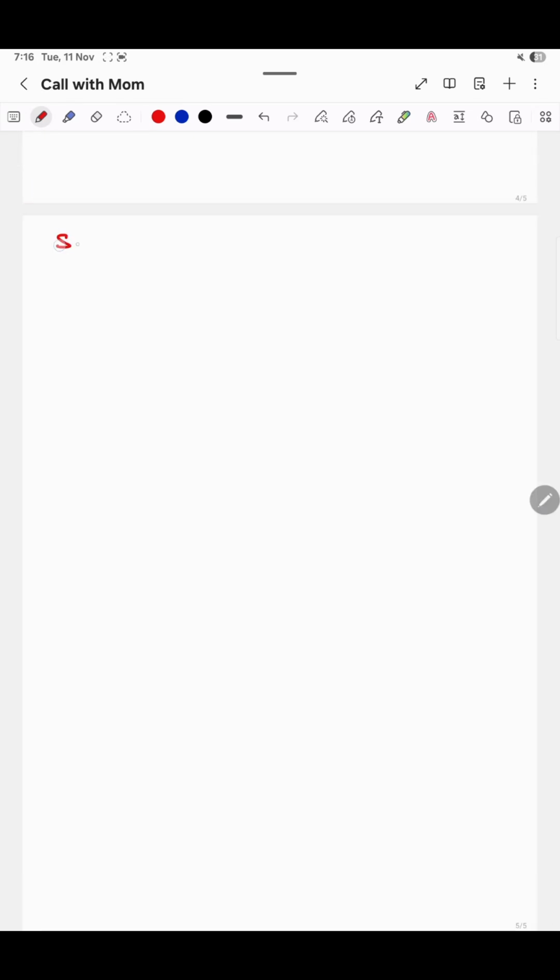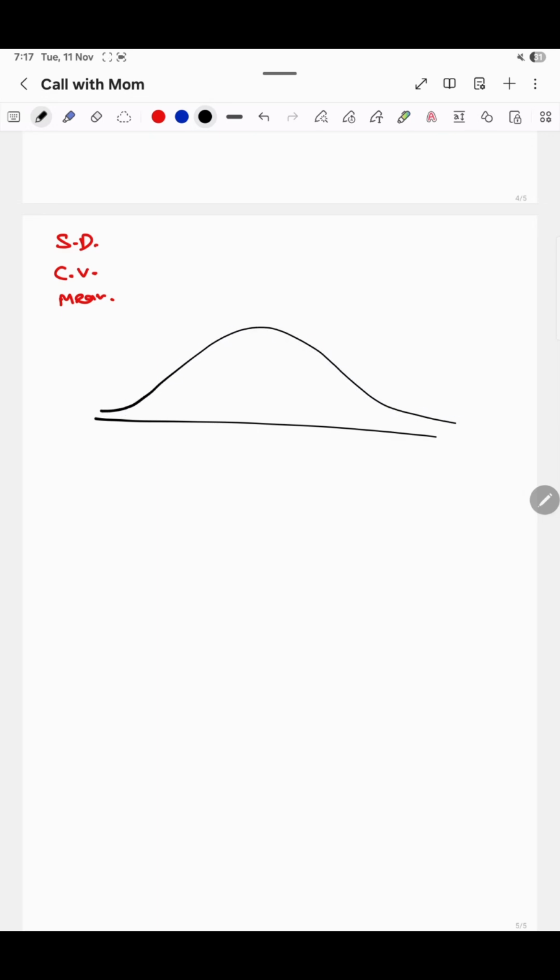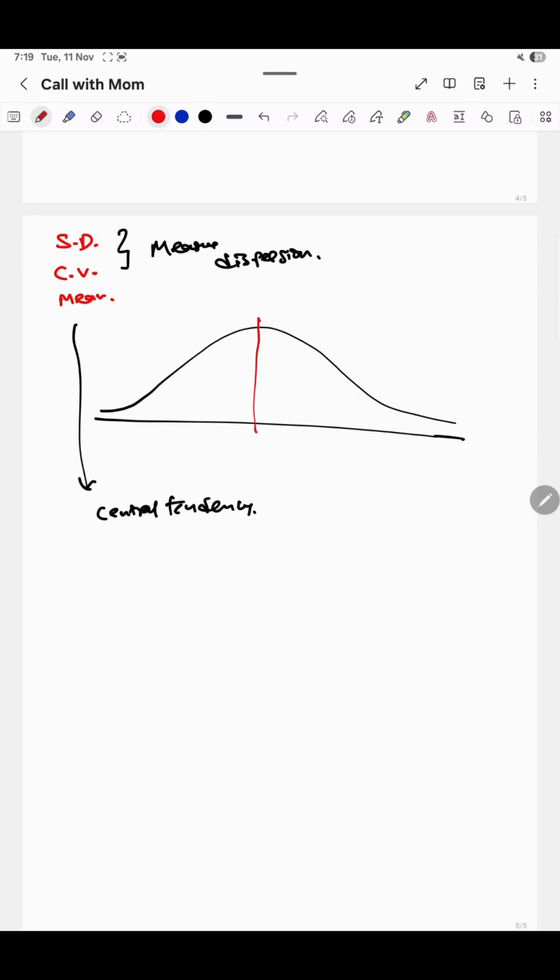The confusion is between standard deviation, coefficient of variance, and mean. So let us start with the mean, because mean is a central tendency, right? So mean is a measure of central tendency and the other two are measures of variation or dispersion, right? Yes. So now let us get into the mean. Mean is an average value that everyone knows.